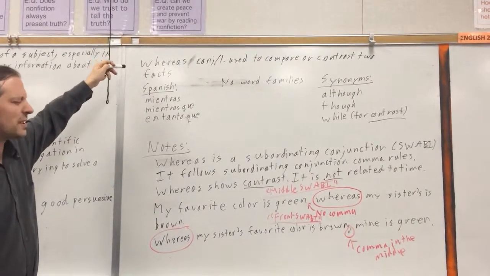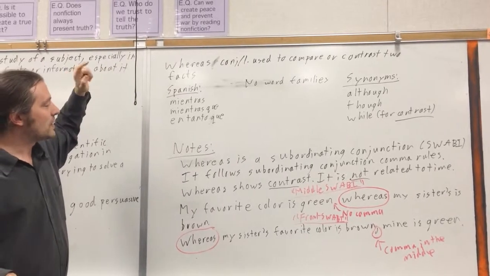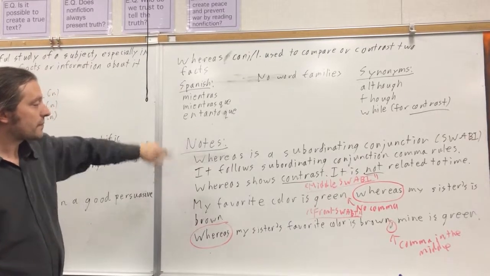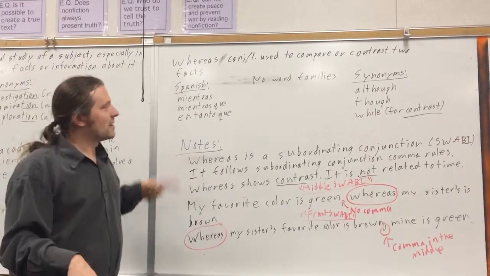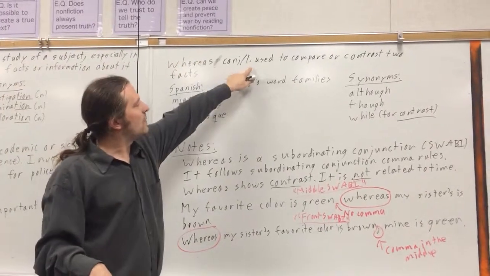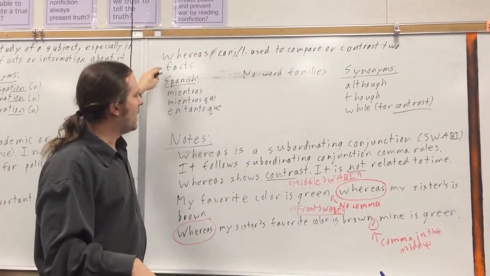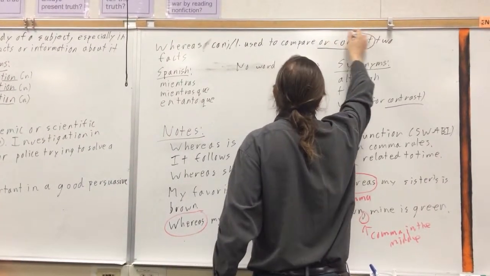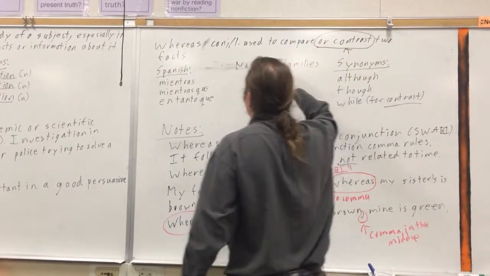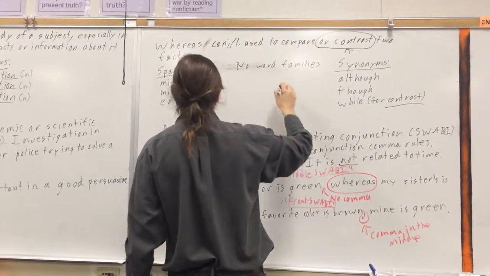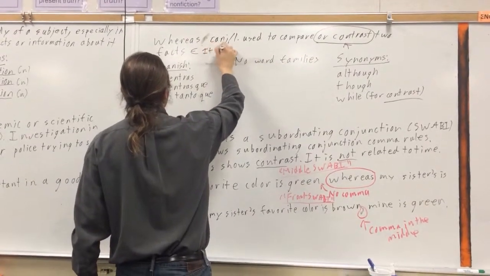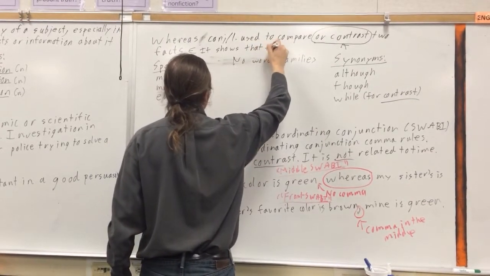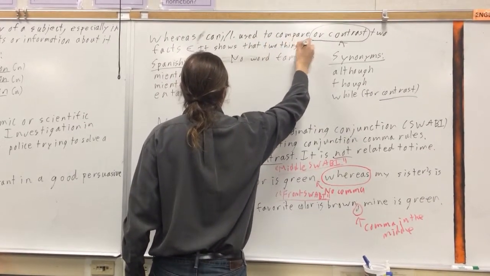It's a subordinating conjunction. And so a subordinating conjunction follows certain comma rules, which we'll talk about. Subordinating conjunction, not fanboys. And it is used to compare or contrast two facts. I would say this is a little confusing, to say compare or contrast. I would say this: it shows difference. So it shows that they're different. I think it's better to say that. So it shows that two things are different. That's what it shows. It contrasts.